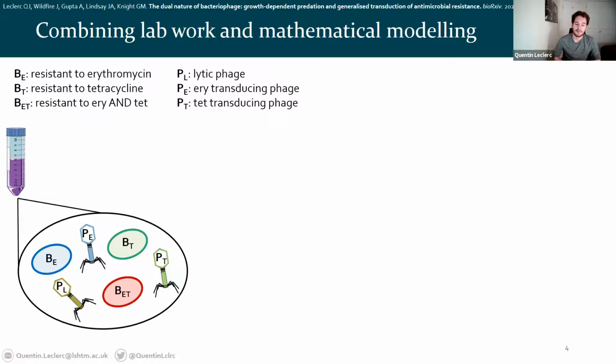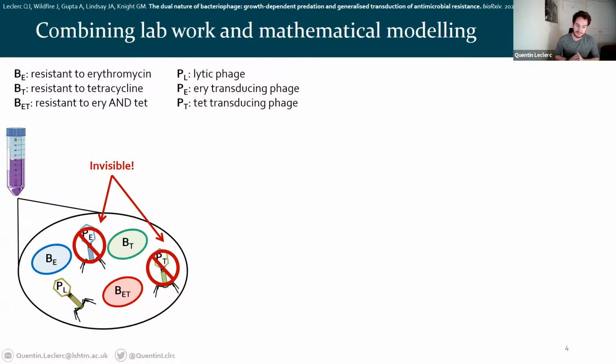Okay, so the advantage of that system is it's actually straightforward. I know all the organisms that I have in there. I can count all the bacteria. I can count the lytic phage. The problem is I cannot count the transducing phage. These are effectively invisible. I don't have an easy way to count them.